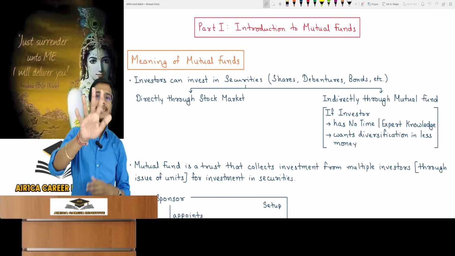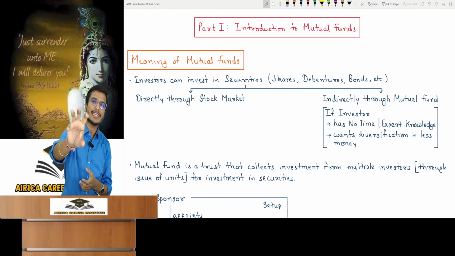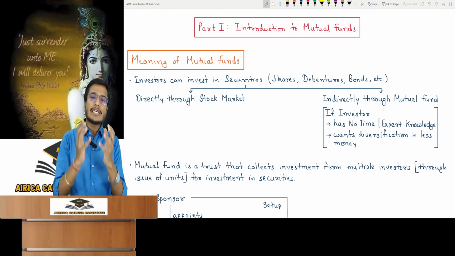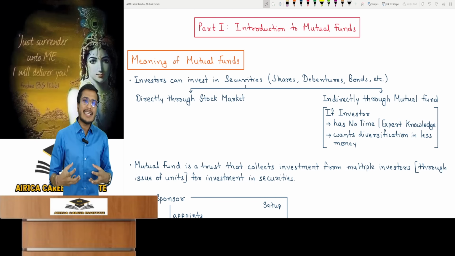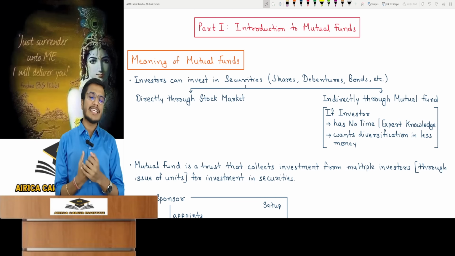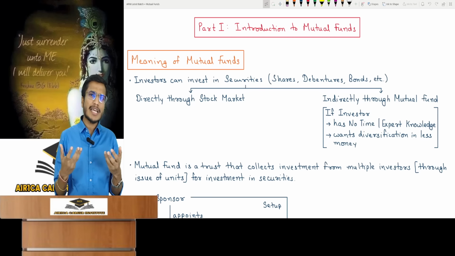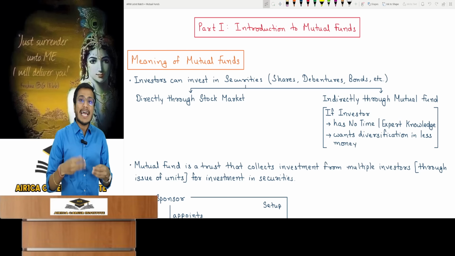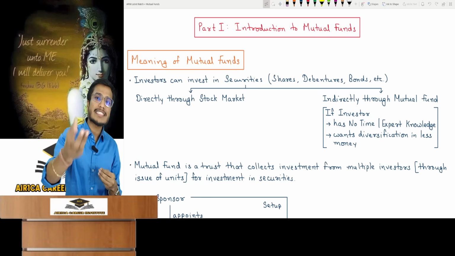There is another route, which is an indirect route to invest money in the stock market, means to invest in securities. Now, what is this indirect route? Why is it used? Let's understand. Suppose I am a person who doesn't have time to invest in the share market. So what time is needed? You go to any trading platform, place a buy request, and the share is yours. Time means that you have to spend time analyzing the security.